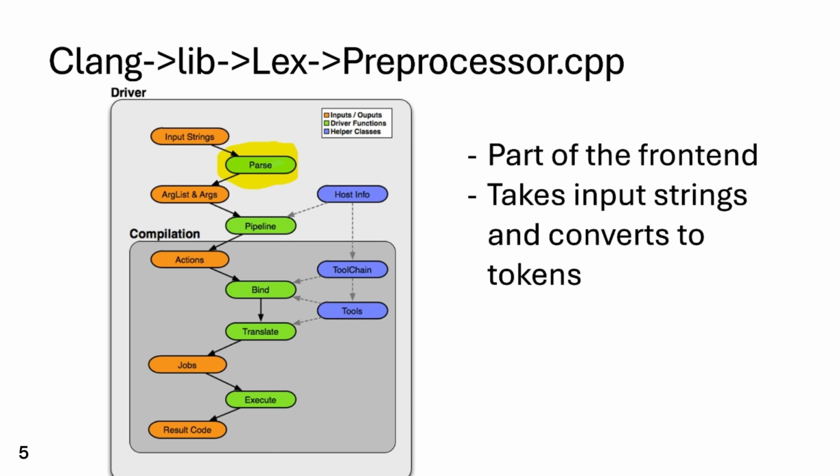With our first attempt, we tried to implement this attack in the lexing phase of compilation. In this phase, the source code is tokenized and then built into AST nodes. We are looking at the lex tokens until EOF function of the preprocessor.cpp file, where it takes the entire source code and tokenizes it into a stream of tokens until it hits the end of the file. The first issue with that approach was that it was a little too early in the pipeline. It only produces a flat sequence of tokens that doesn't really have much structure to it.